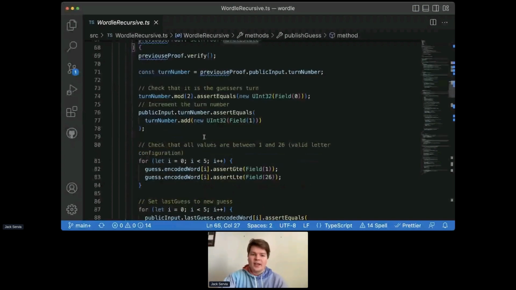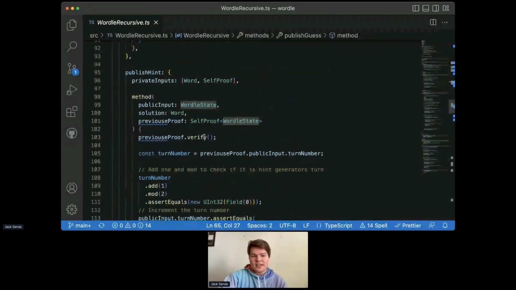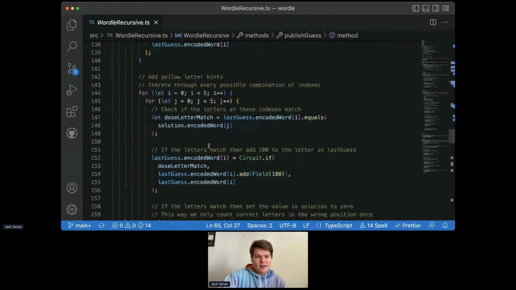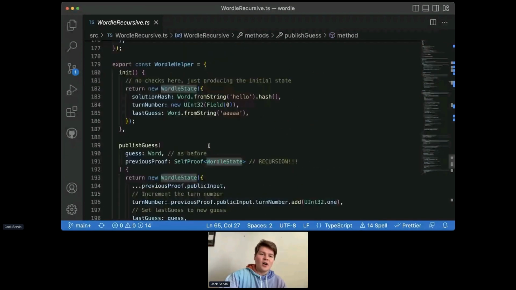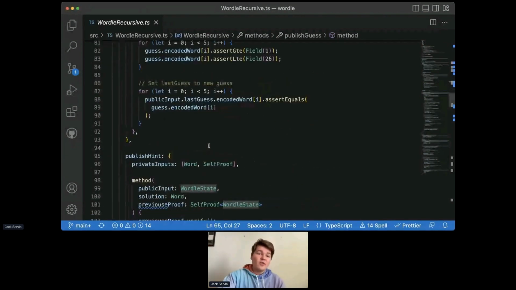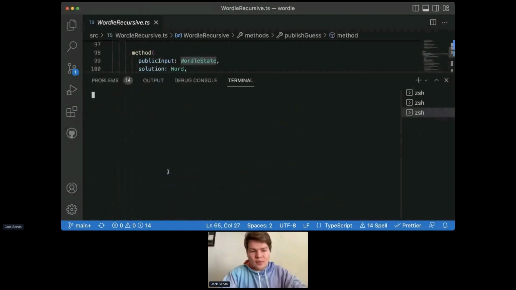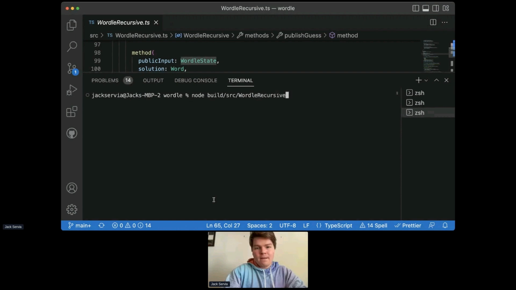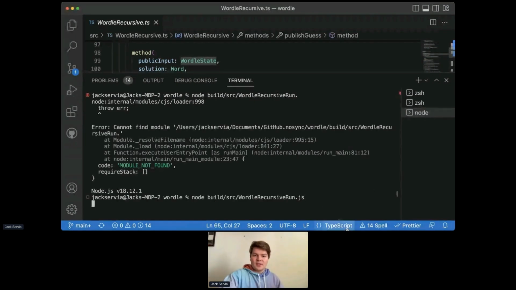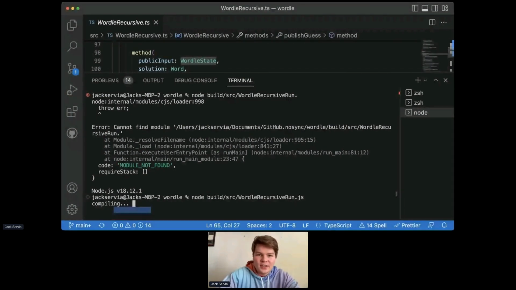So this code is available. Like I said, there's a link to it. We'll not dive into it too much here, but basically it's very much the same thing. We copied and pasted almost all of the code from the normal example to make it recursive. And we can see what this looks like to run, and we'll let this run for a second while I talk about some of the stuff at the end and come back. So you can see we're compiling the contract. And you should be able to get a sense for how things work differently.